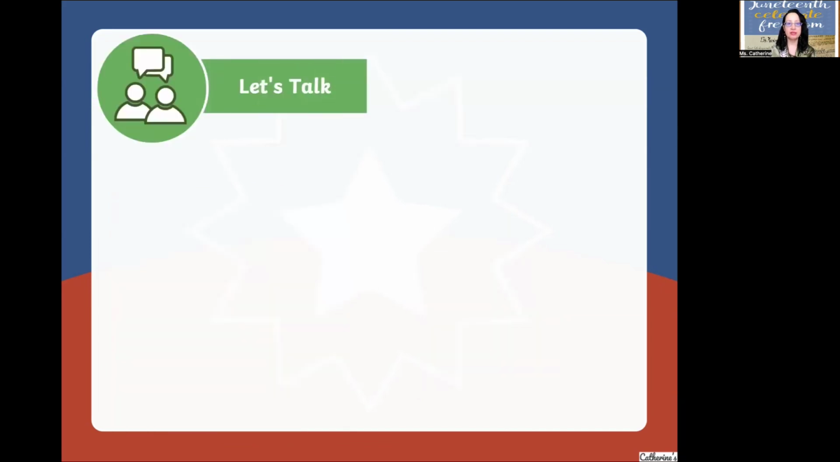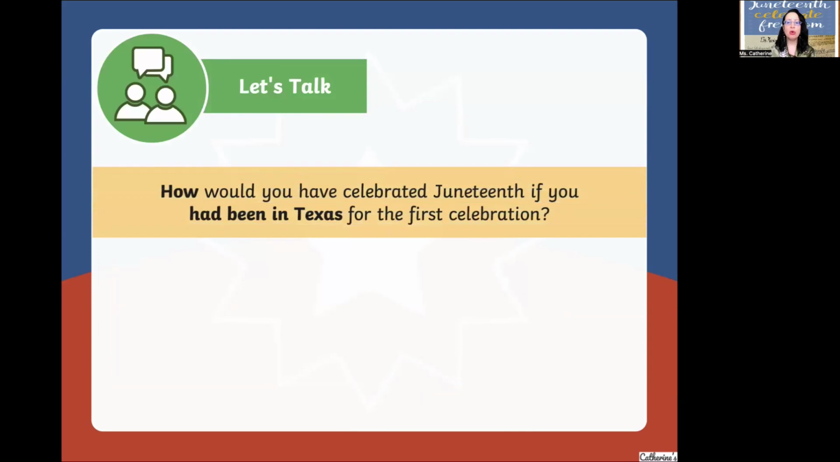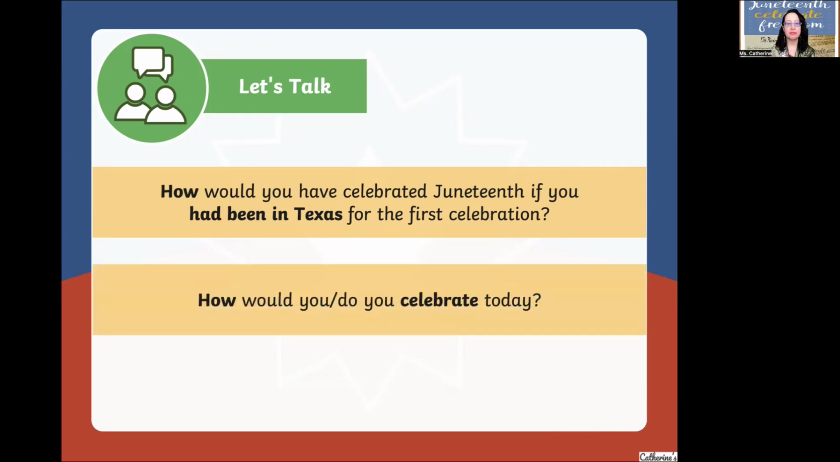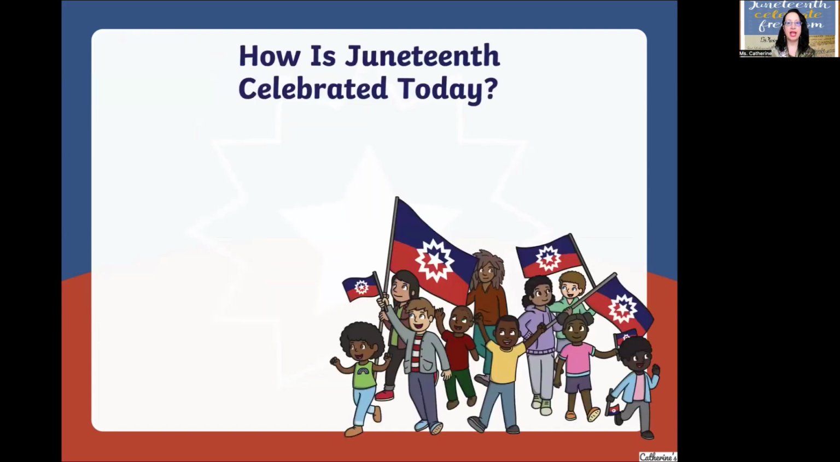Let's talk. How would you have celebrated Juneteenth if you had been in Texas for the very first celebration? How would you, or do you, celebrate today? So we're comparing back in Texas when it first happened to today in 2024. How is Juneteenth celebrated today?